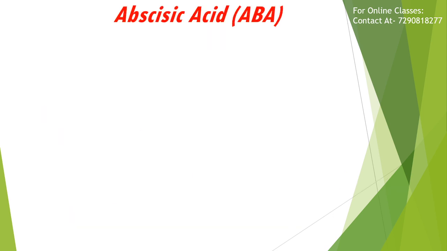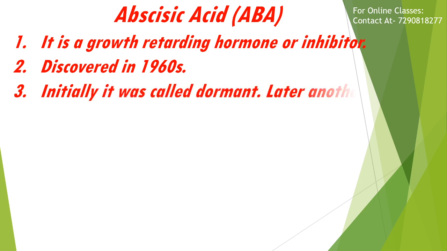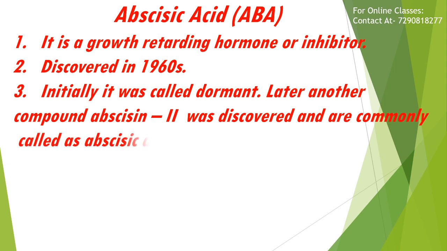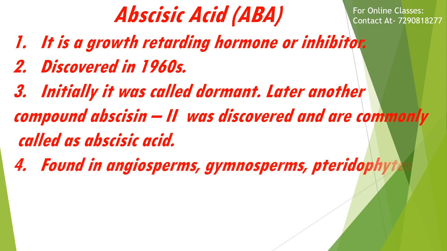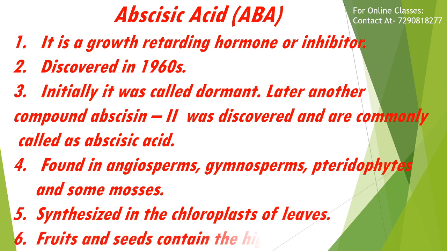Students, the last hormone which we are going to study is abscisic acid. It is a growth retarding hormone which was discovered in 1960. It is abbreviated as ABA. Initially, it was called dormin. Later, another compound, abscisin 2, was discovered, and these are commonly called abscisic acid. It is found in angiosperms, gymnosperms, pteridophytes and some mosses. It is found in the chloroplasts of leaves. Fruits and seeds contain the highest amount of abscisic acid.